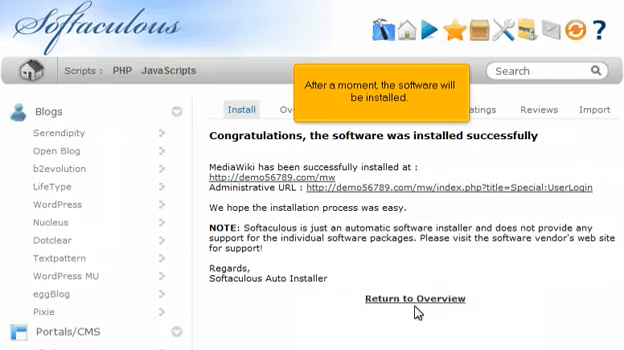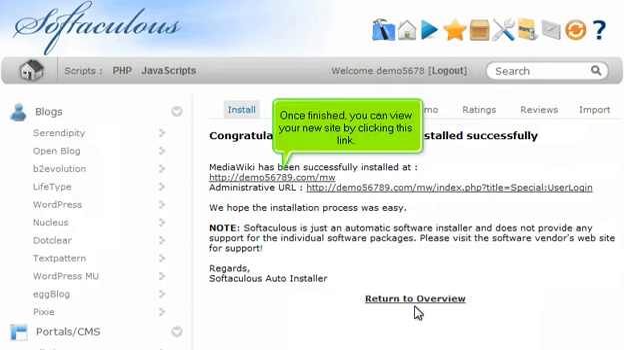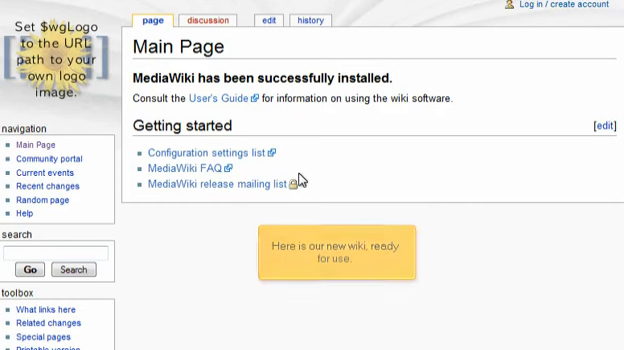After a moment, the software will be installed. Once finished, you can view your new site by clicking this link. Here is our new wiki, ready for use.